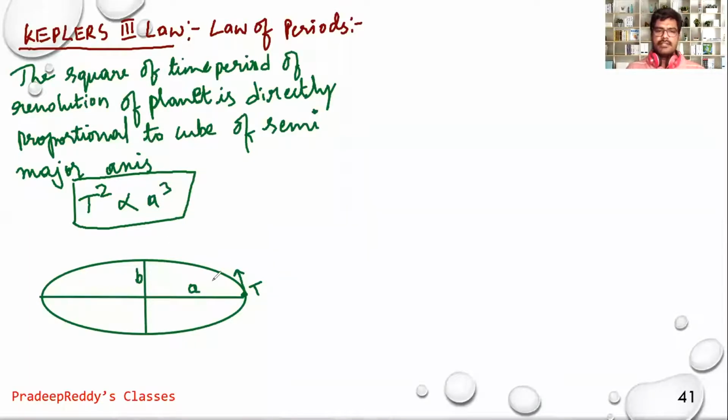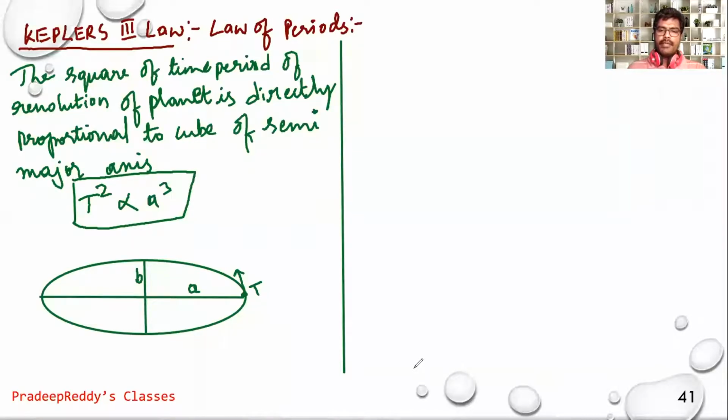Kepler's third law states that the square of the time period of the planet which is revolving around the sun is directly proportional to the cube of the semi-major axis. This A is the semi-major axis. So T square is directly proportional to the cube of the semi-major axis. This is Kepler's third law.